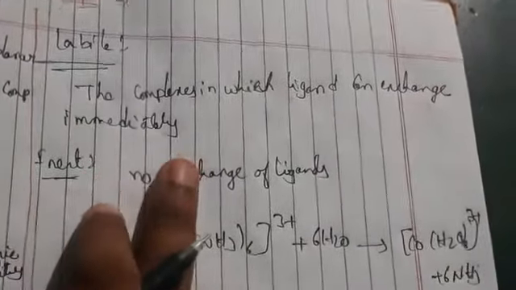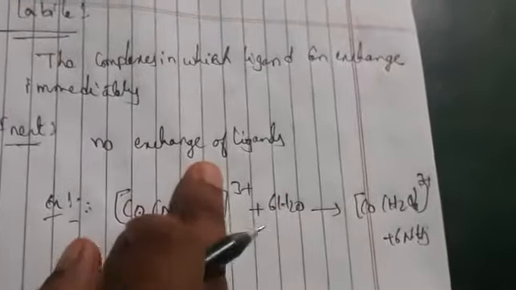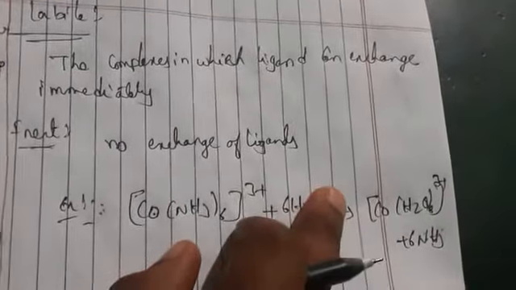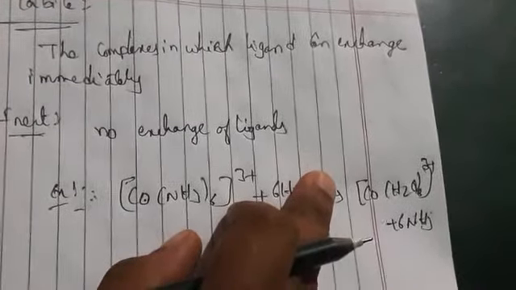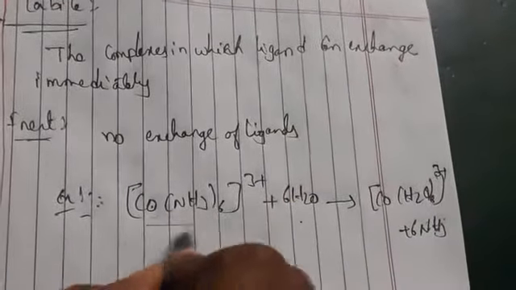If you have observed the first one, in complexes in which ligands can exchange, if the ligand is exchanged immediately, it forms an aqueous solution of cobalt. Coming to kinetic stability, it is an unstable compound. It will show very little exchange. Why? Because it is an inert complex. This is an octahedral complex.